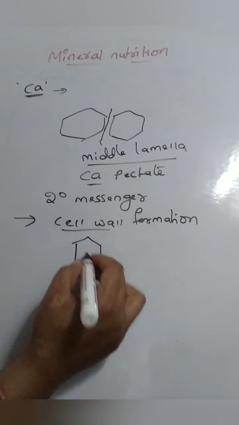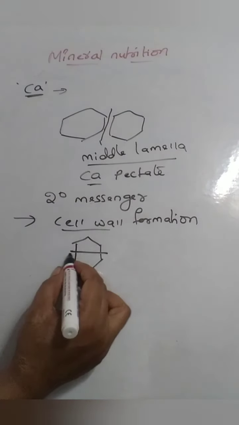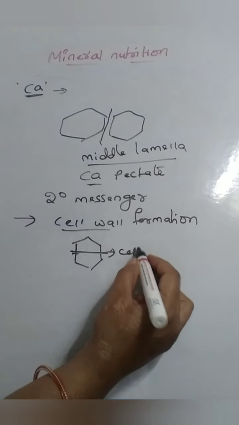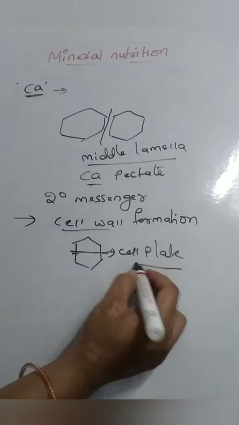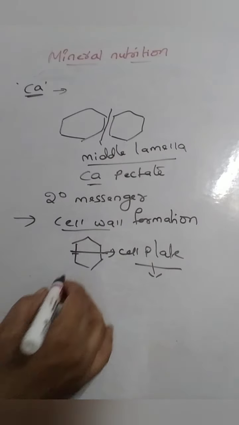For example, when a cell is going to divide into two cells, a cell plate will be formed. That cell plate later develops into the middle lamella, which is made up of calcium. So indirectly it is helping in cell division.